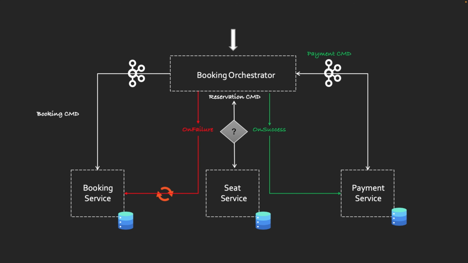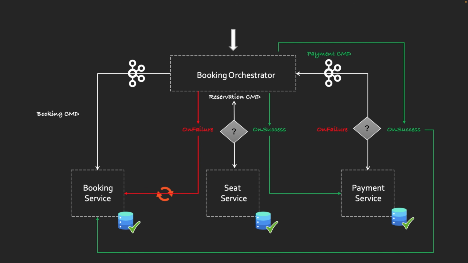Next, the payment service consumes the event and processes the payment, and again it sends back either a success or failure event to the orchestrator. Now again the orchestrator listens to that event and checks. If it finds a success event, then all good. There is no failure. The orchestrator simply marks the booking as confirmed and persists it to the DB. Okay. If the orchestrator receives a payment failure event, then the orchestrator triggers a rollback command to the seat inventory service and also, in parallel, sends a rollback command to the booking service. Everything gets cleaned up in one shot.